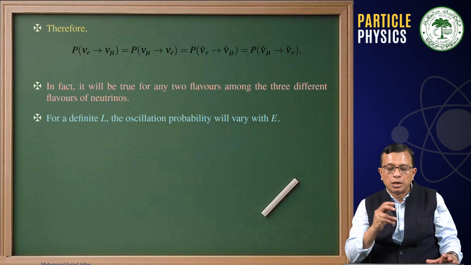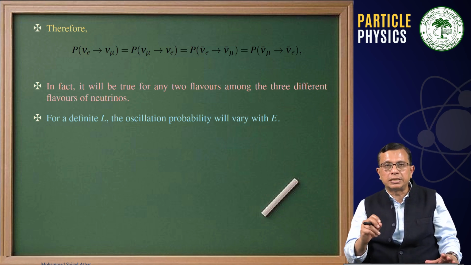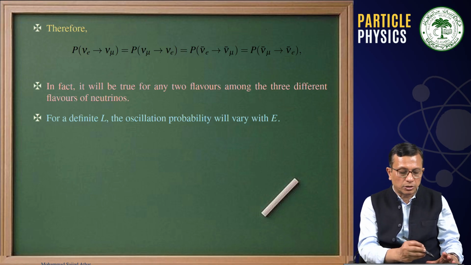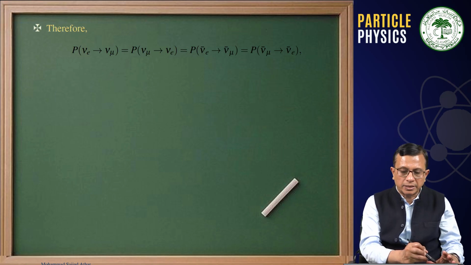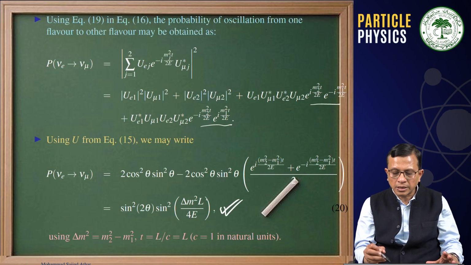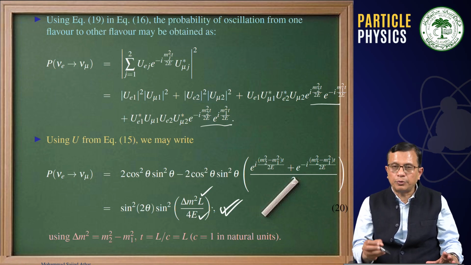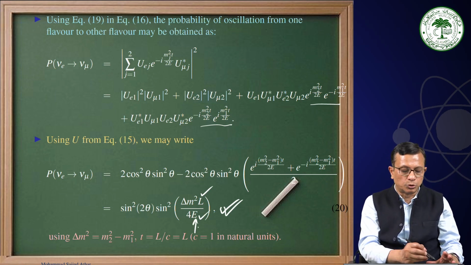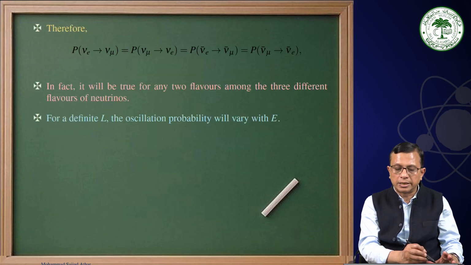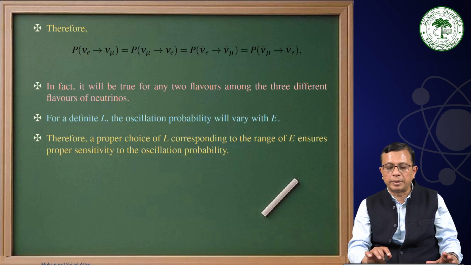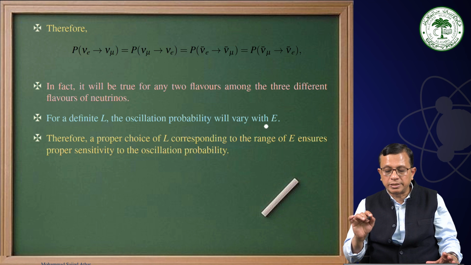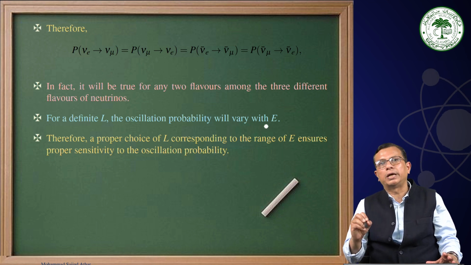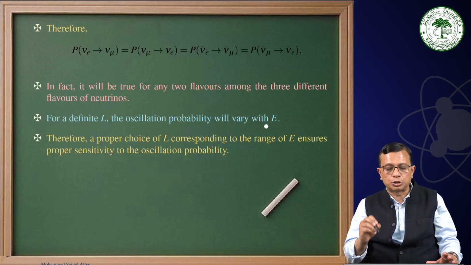Now for a definite L, the oscillation probability will vary with E. If your theta is fixed and your delta m square is fixed, in the parenthesis you have L and E, and therefore if you vary one of them, the other you have to tune. That is what we are saying: for a definite L, the oscillation probability will vary with energy. Therefore, a proper choice of L corresponding to the energy of the neutrino ensures proper sensitivity to the oscillation probability.